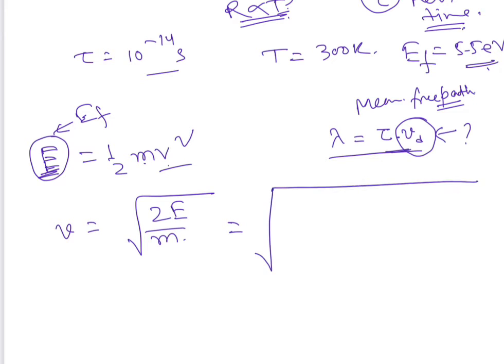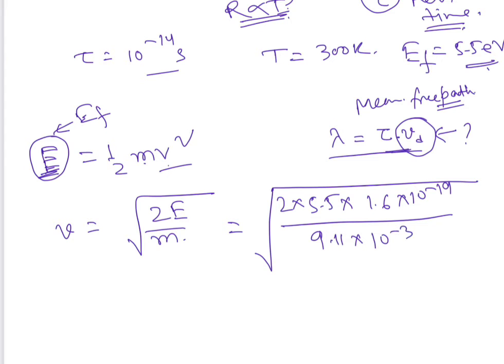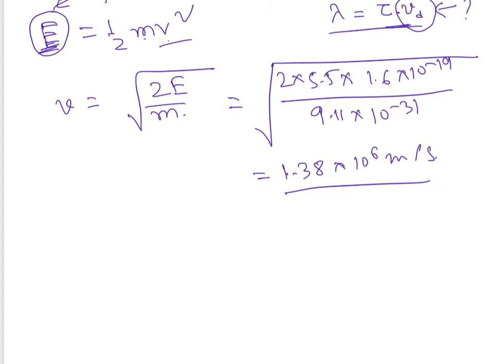Again we will put the values: 2 into 5.5, converted to joule, so 1.6 into 10 to the power minus 19, that is coulomb. This is the charge of an electron, and the mass of the electron is 9.11 into 10 to the power minus 31 kg. Ultimately it will come in meter per second. If you calculate, it will come 1.38 into 10 to the power 6 meter per second. It is not yet done.